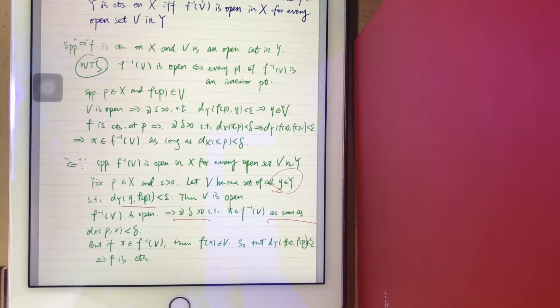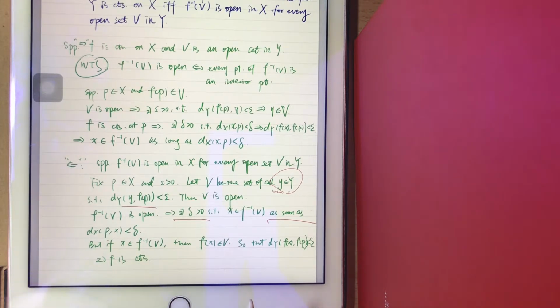It means all the points of it are interior points. So now there exists a delta, and with such a delta, we know that the points in that small circle are all interior points. So such points x must be contained in F inverse of V, right?